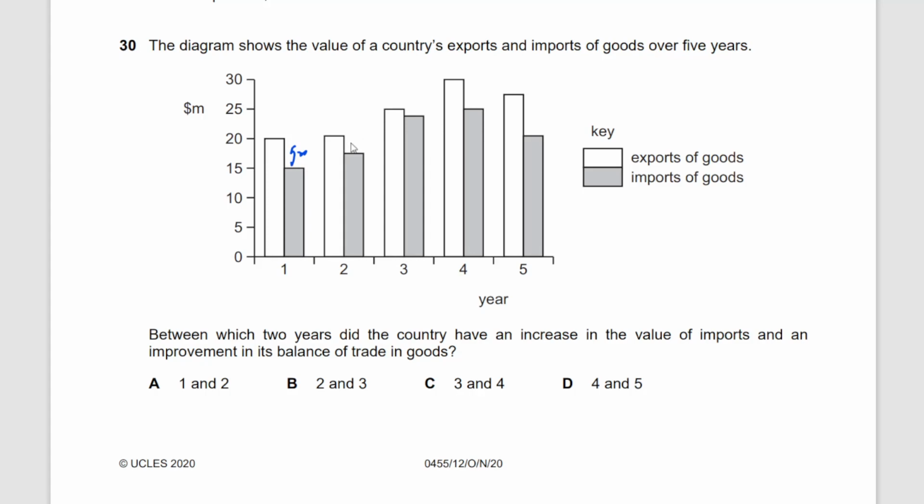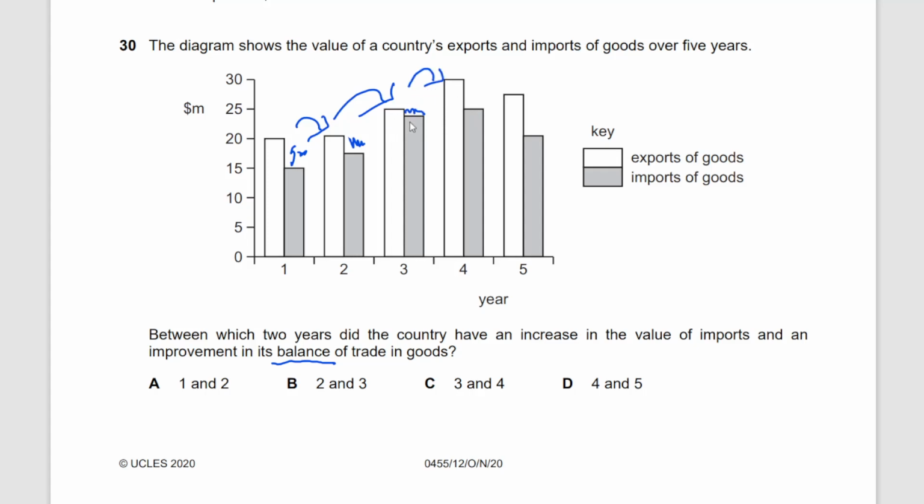This is less than 5 million surplus. So from year 1 to year 2 the balance is worsening. Year 2 to year 3, again the balance has worsened because this region here is less than this region here. That means the surplus is reducing, or narrowing down. So year 2 and year 3 couldn't be the correct option as well.